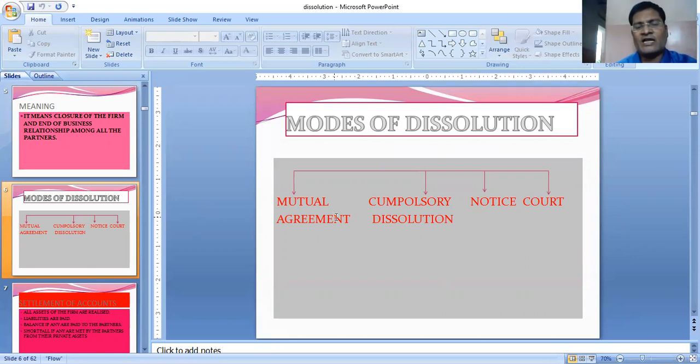Mutual agreement: partners decided they will not continue the business, so the business is dissolved. Compulsory dissolution: they have decided to make some contract they have got, like repairing the building or construction of a building, and the building construction is over, so partnership is over. Notice: they have given notice to the public regarding dissolution. Or by court: the court has ordered the dissolution of partnership because of certain deficiencies that have occurred in the partnership business. That's why the court has ordered that the partnership business should not continue, so partnership is dissolved.